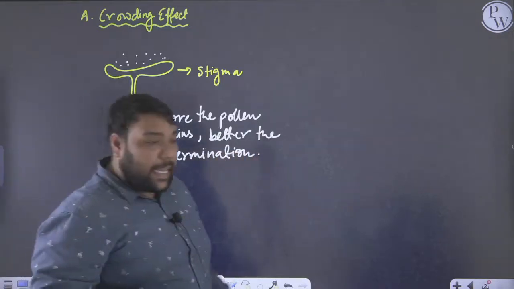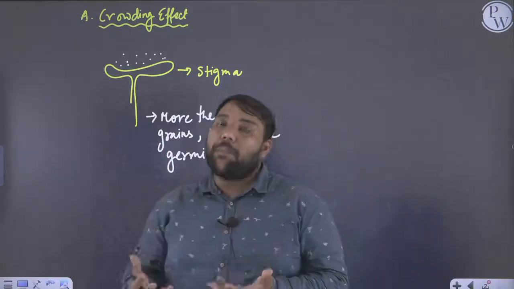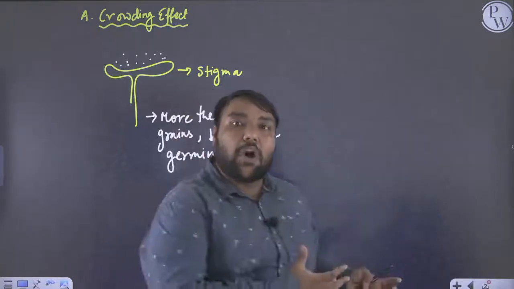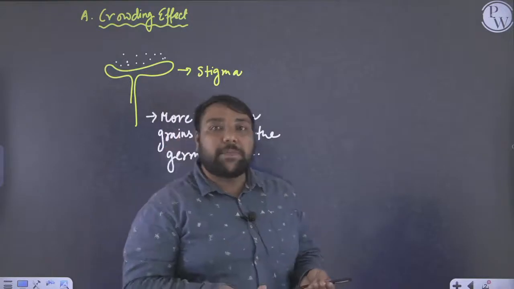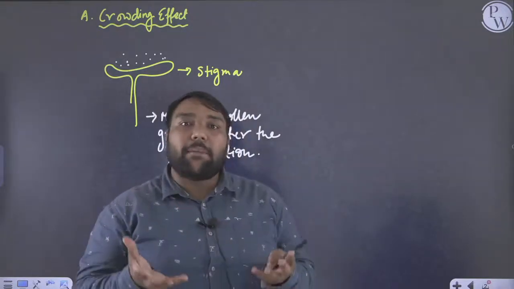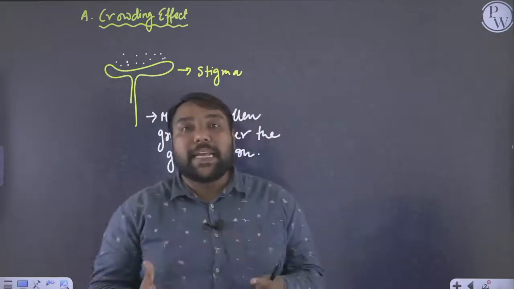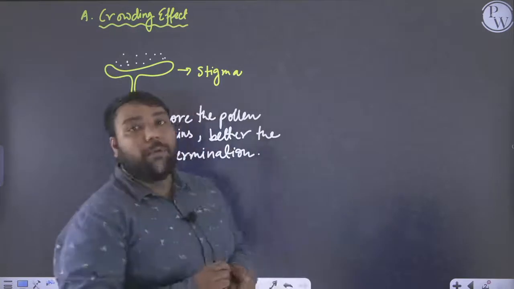So if more pollen grains are accumulated on top of the stigma, those pollen grains will help absorb water vapor, and then they will secrete their enzymes better. Adequate amounts of enzymes, salts and sucrose will be present, and that will help in the germination of all the pollen grains.